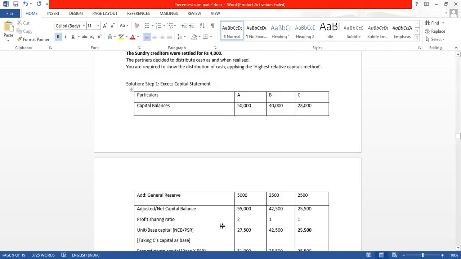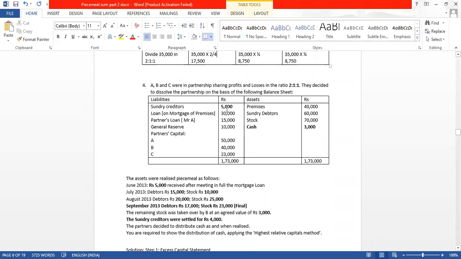Creditors मैंने fine ही 4,000 लिखा है. I wrote creditor as not 5,000 but 4,000 because they have told that we have settled our creditors for rupees 4,000. जब हमने creditors को 4,000 में settle किया, that means if we have repaid them only 4,000, then distribution of cash में मुझे 4,000 ही लिखना पड़ेगा, because I am not paying them 5,000. I am going to pay them only 4,000. So that's why I will write 4,000. Got it? क्योंकि उनको सेटल कितने में किया, 4,000 में, इसलिए I will write 4,000 and not 5,000. उनको उतना ही दिया है हमने, 4,000.